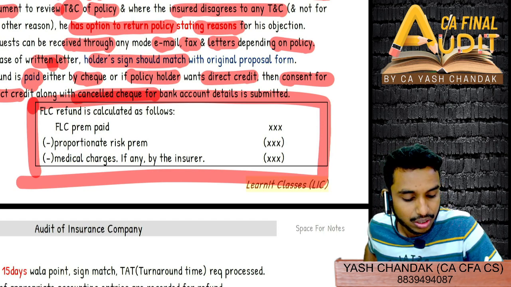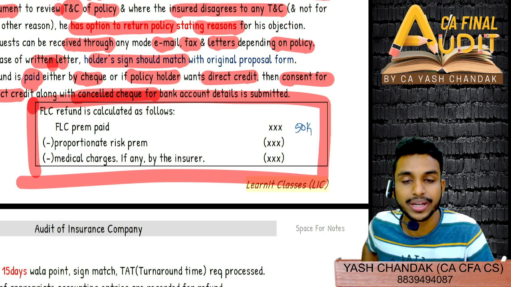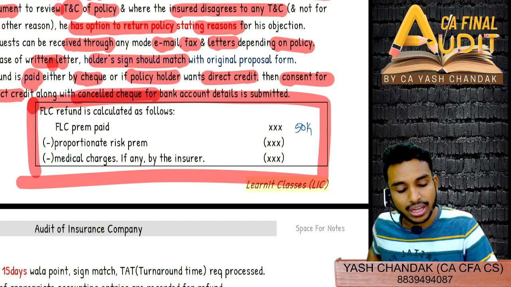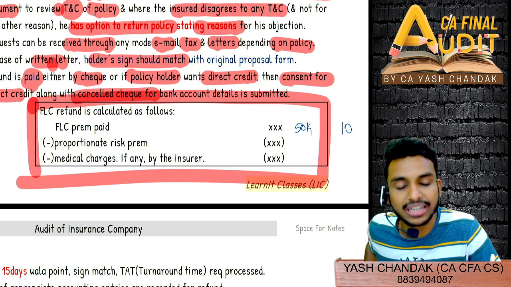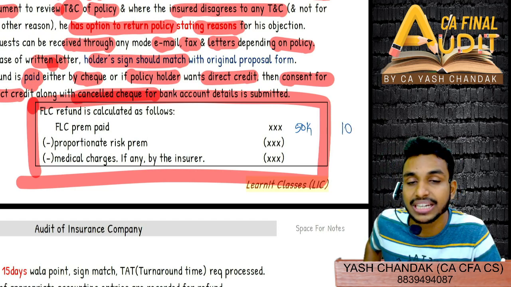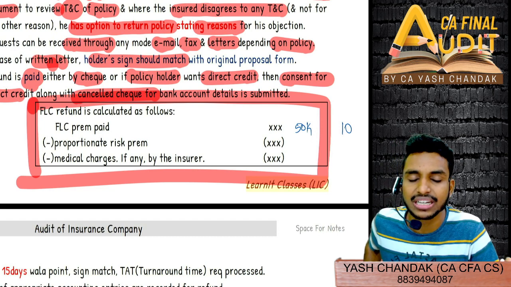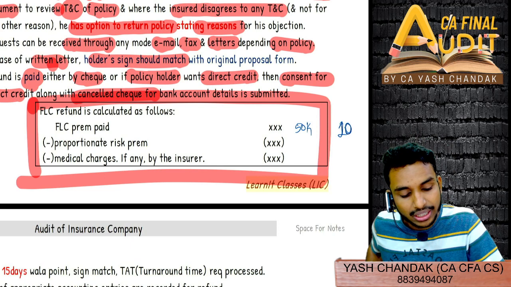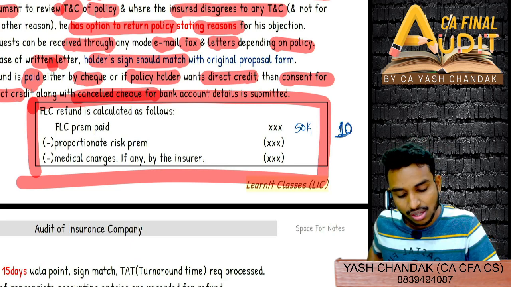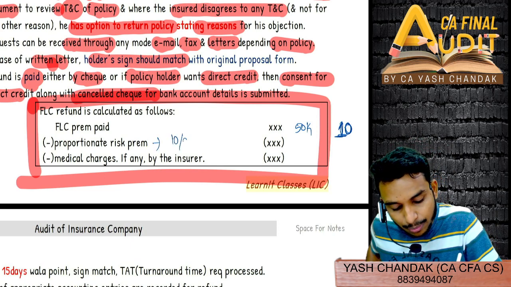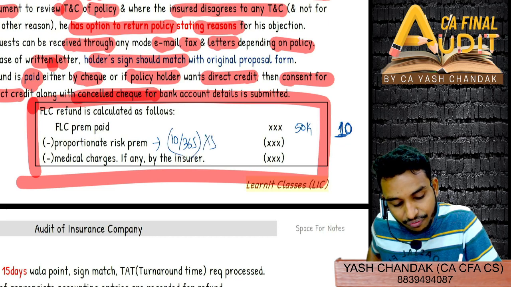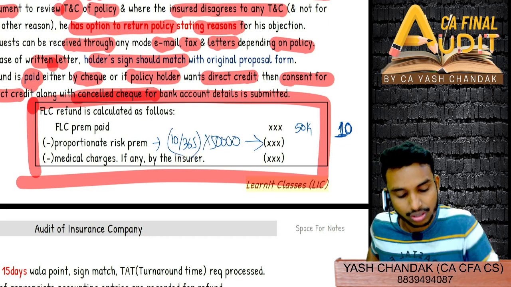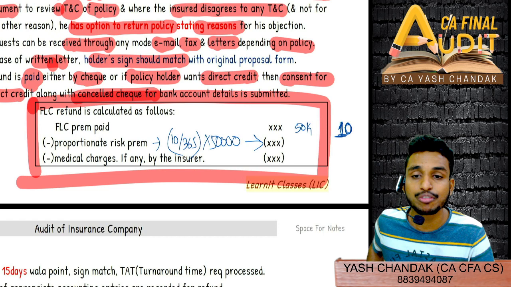Suppose you paid a premium of 50,000. Now you return the policy in 10 days. You did not like the terms and conditions. You find it unfavorable as against what was told earlier to you. And therefore, you are returning the policy within 10 days. So the proportionate risk premium, that is 10 upon 365 into 50,000, will be reduced. Getting this? Proportionate risk premium we will reduce.